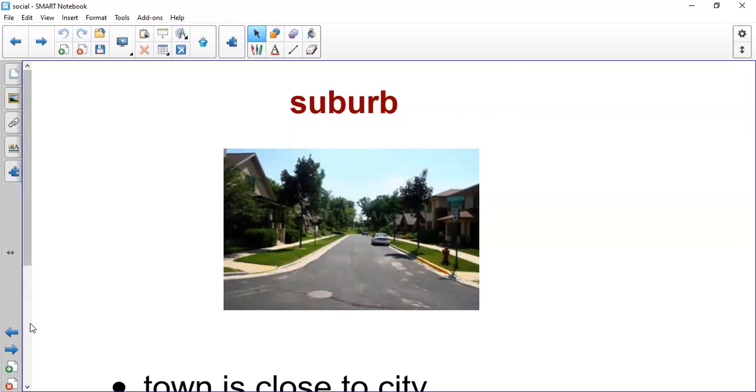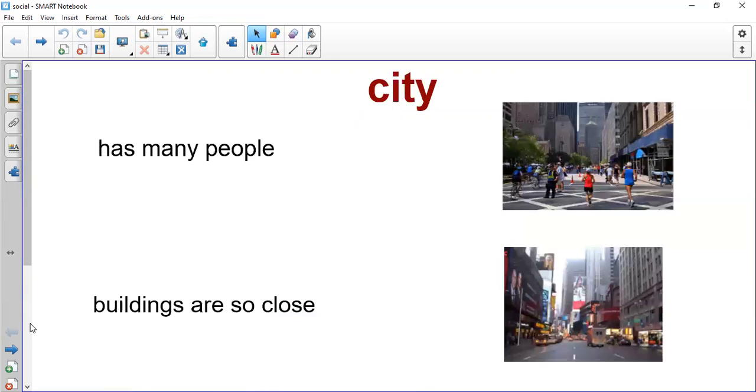So we studied three types of communities. The first one is city. Repeat after me. City. City has many people and shops. The buildings are so close.